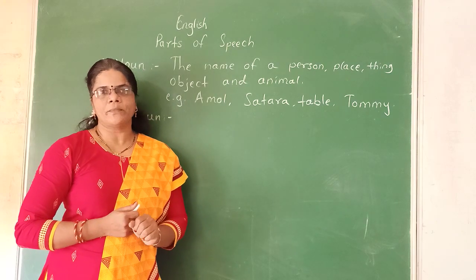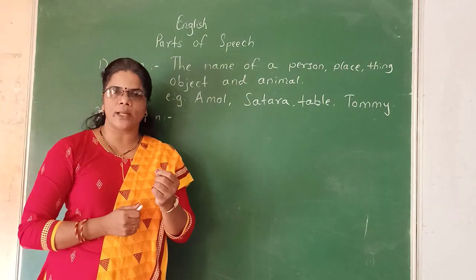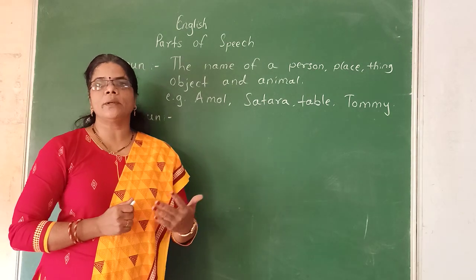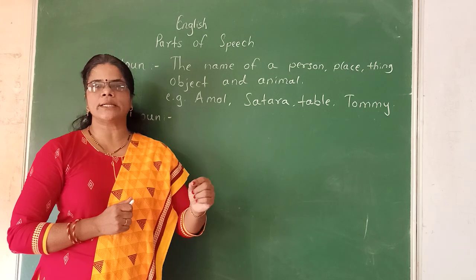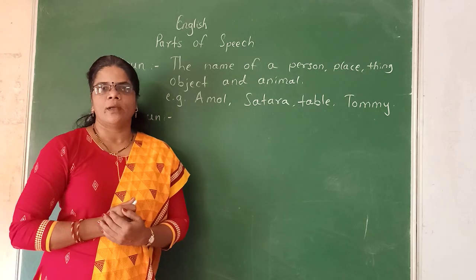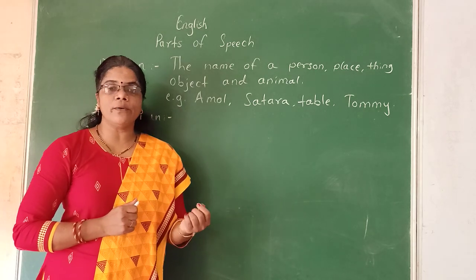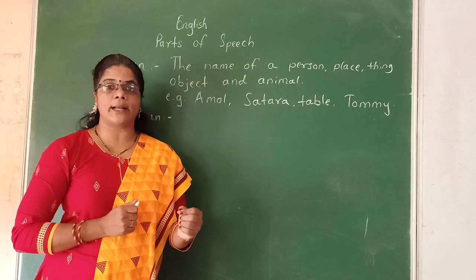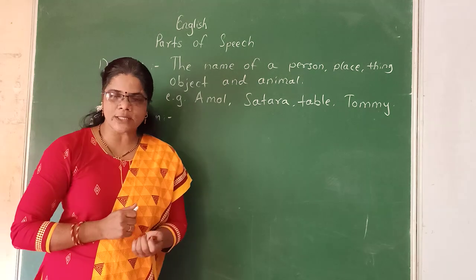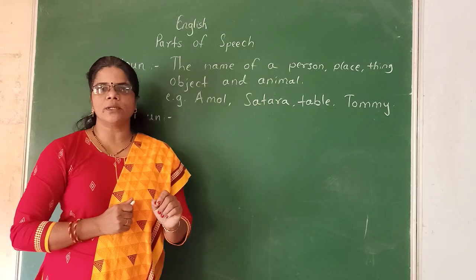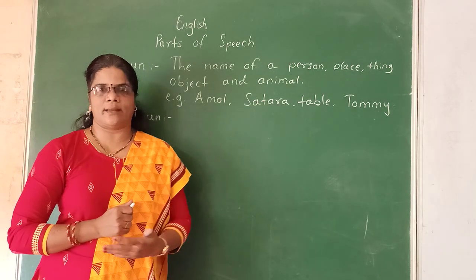For example, if we want to say something about any person, for example, Aryan. Aryan is a boy. Aryan studies in 5th standard. Aryan is a clever boy. Aryan's handwriting is good. In this sentence or in this description, I have used the word Aryan again and again.